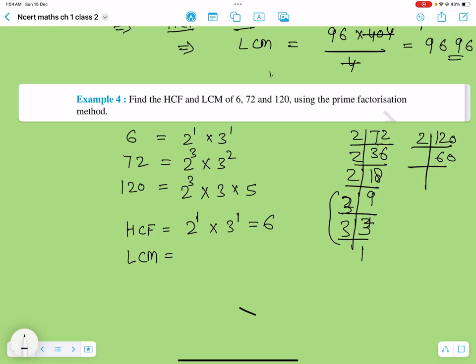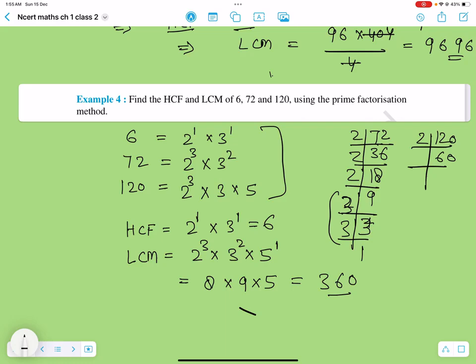All right, so next would be LCM. For LCM, you list down all the prime factors: 2, 3, 5. Now you understand. Now it's going to the back of your memory and then you can just speed it up. Take the highest power: 2's highest power is 3, 3's highest power is 2, and 5's highest power is 1 in these numbers, right? So 8, 9, 5, and then the calculation, it would be 360.